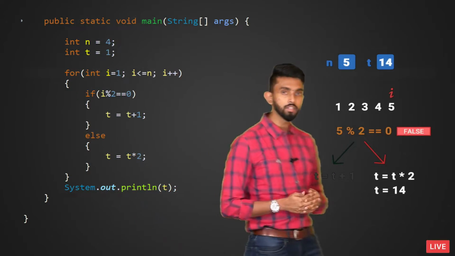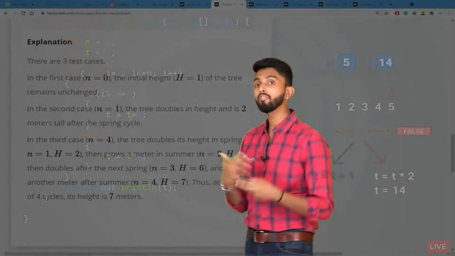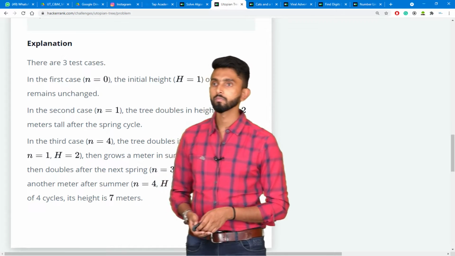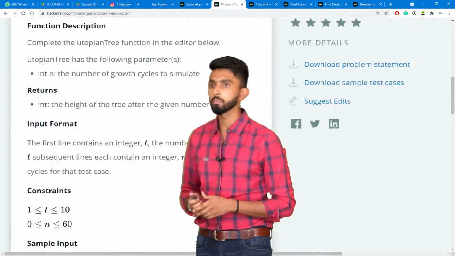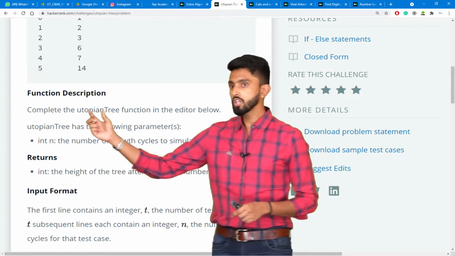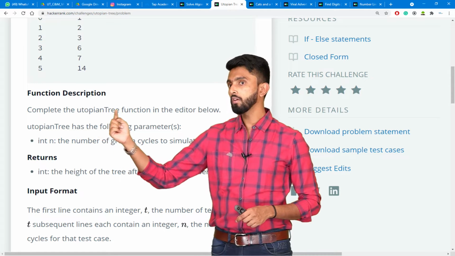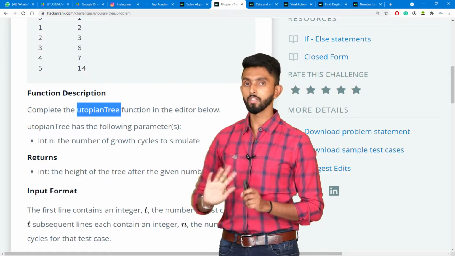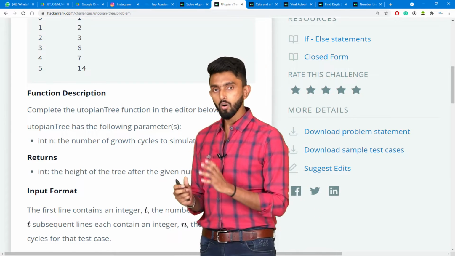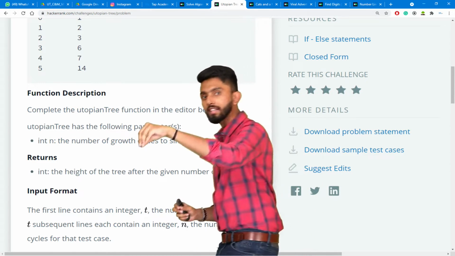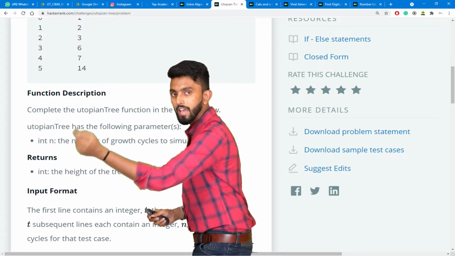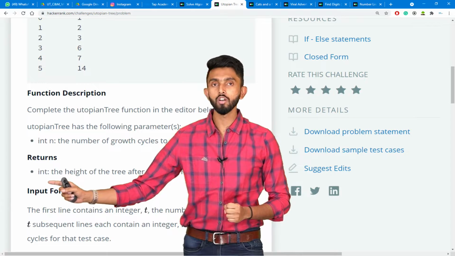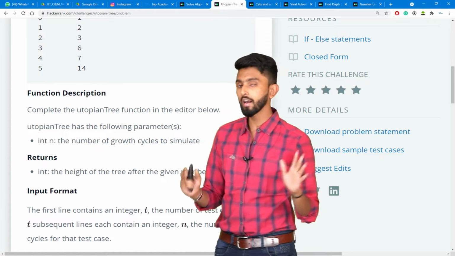what HackerRank is saying is, you must create a function in itself. See, I'll go on top. The function's name is utopianTree. I'll just copy that word and keep it. This should be the function. Now, this function should accept an input n. It should execute and give me back an output which is an integer, which is the height of the tree. That is what HackerRank expects.